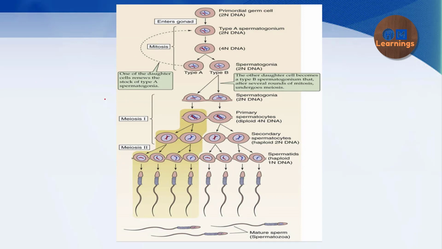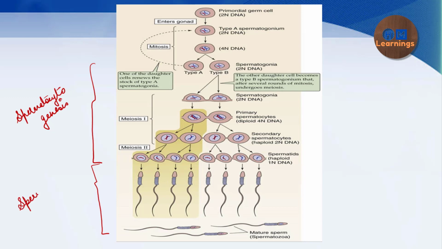From here to here, from the type B spermatogonium to the spermatids, is spermatocytogenesis, and from spermatids to spermatozoa is called spermiogenesis, and together this is called spermatogenesis.